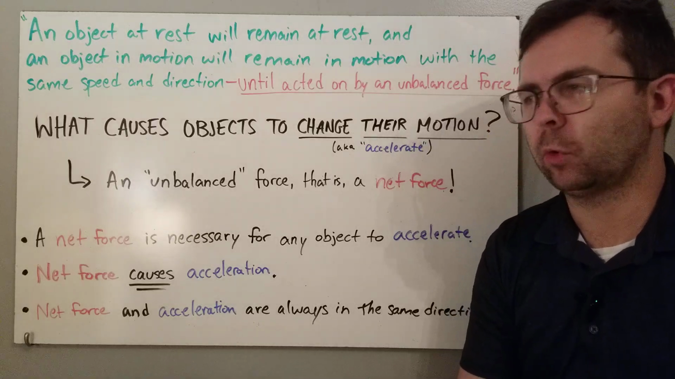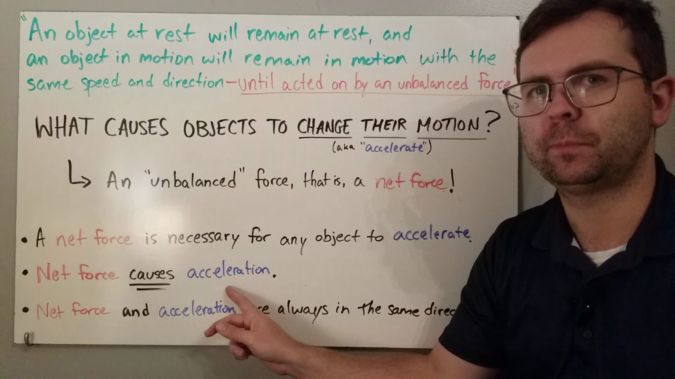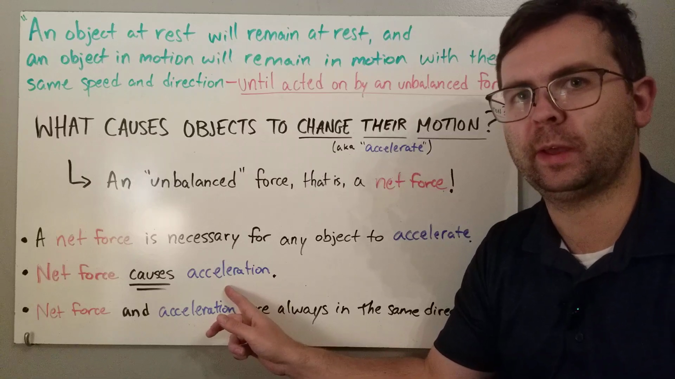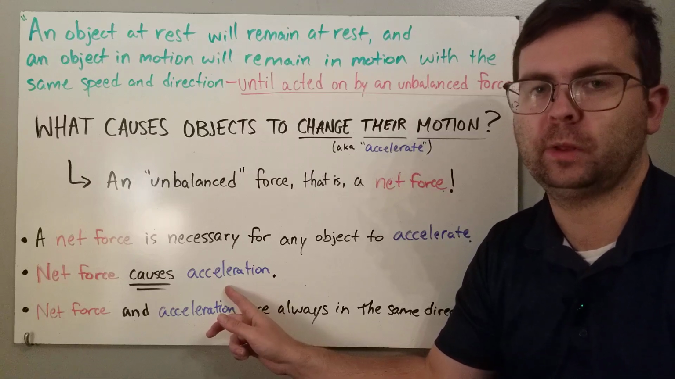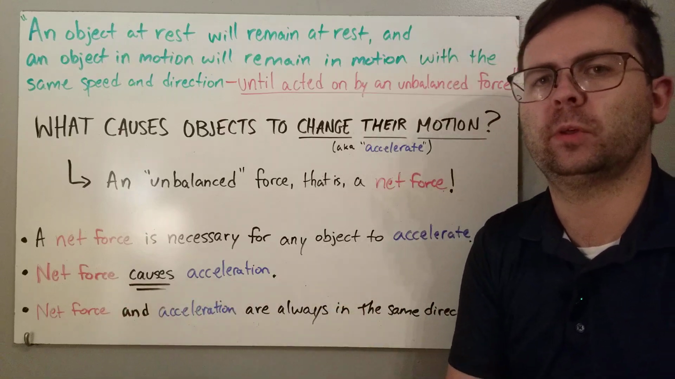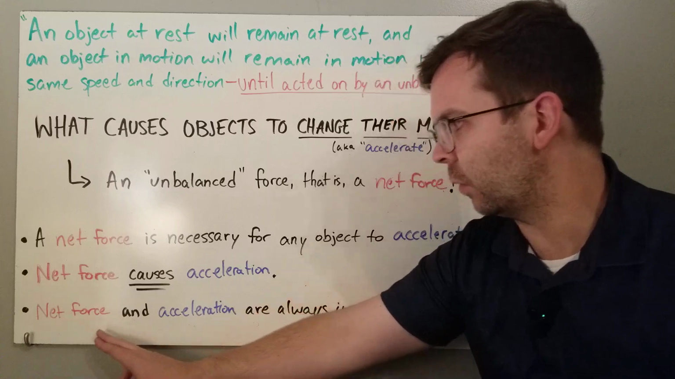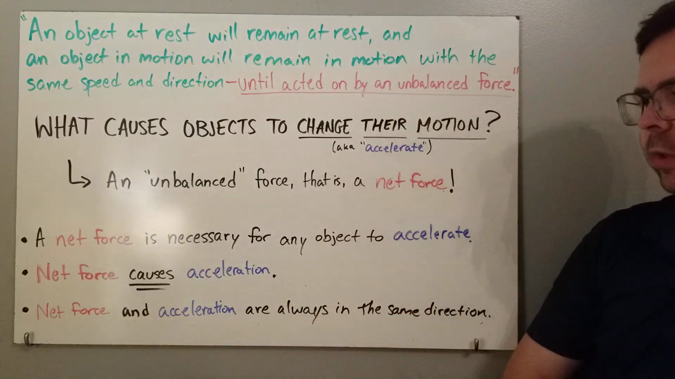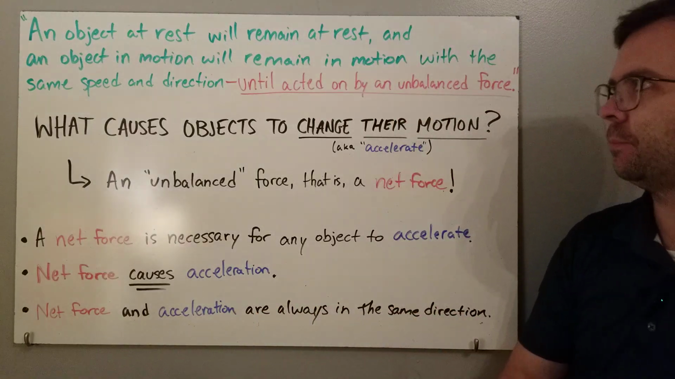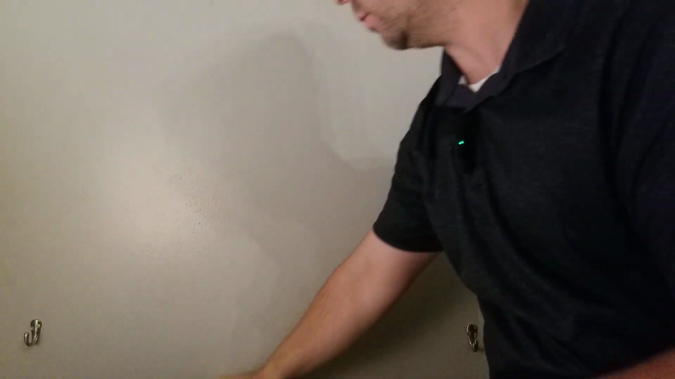We can state it even more clearly. Net force causes acceleration. Objects don't naturally accelerate. They naturally just do what they were doing. They don't change naturally. A net force causes objects to accelerate. And that's also why net force and acceleration are always in the same direction. So let's look at some situations involving